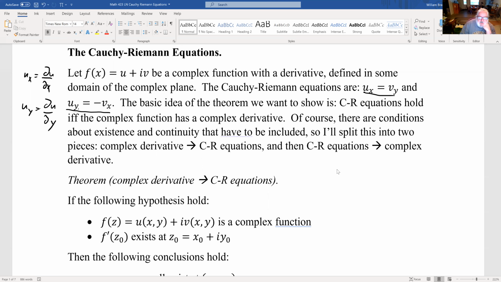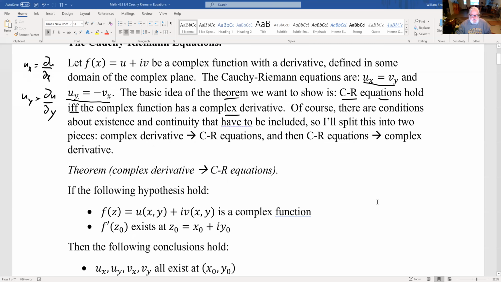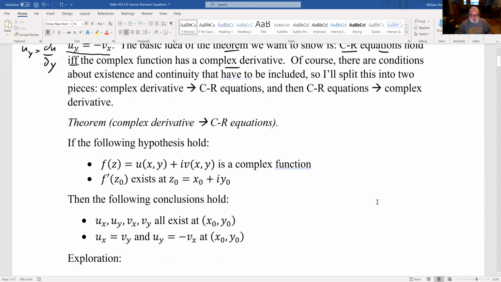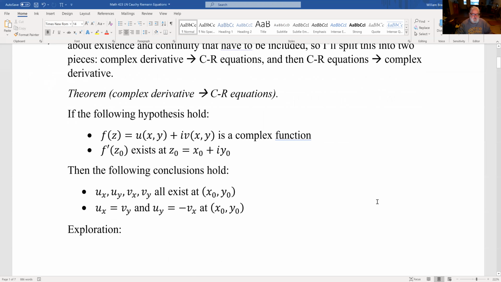So the basic idea that we want to show is that the Cauchy-Riemann equations hold if and only if the complex function has a complex derivative. And of course, there are conditions about existence and continuity that have to be included. So we'll split this into two pieces: complex derivative implies the Cauchy-Riemann equations, and Cauchy-Riemann equations imply complex derivative. So this is the theorem.